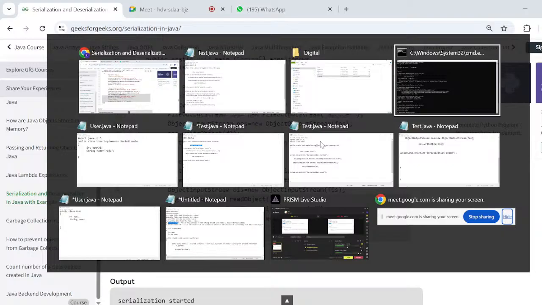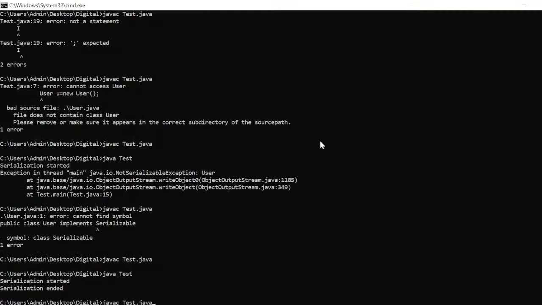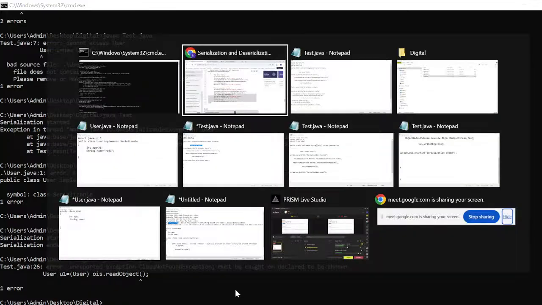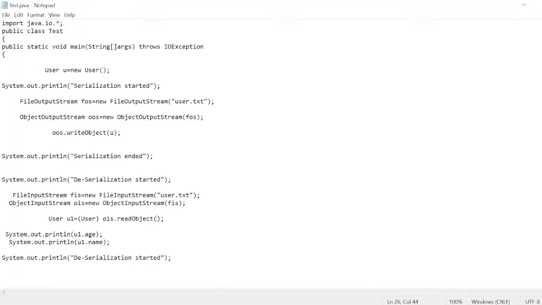Come to the program and compile the file, javac Test.java. There is a readObject, right? We need to throw the exception at the method level. Already we threw the exception, right?